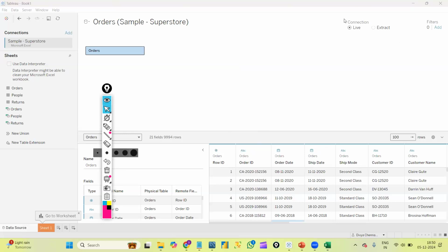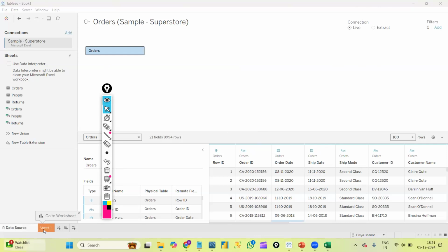At the top left you can see something called connection. Yes, in a phone also we can use Tableau. We will have a phone view also, just like Power BI. We will have two types of connections, live and extract connection. For now we are in the live connection. In which scenarios we use which connection, we will discuss in detail in the Tableau connections class.